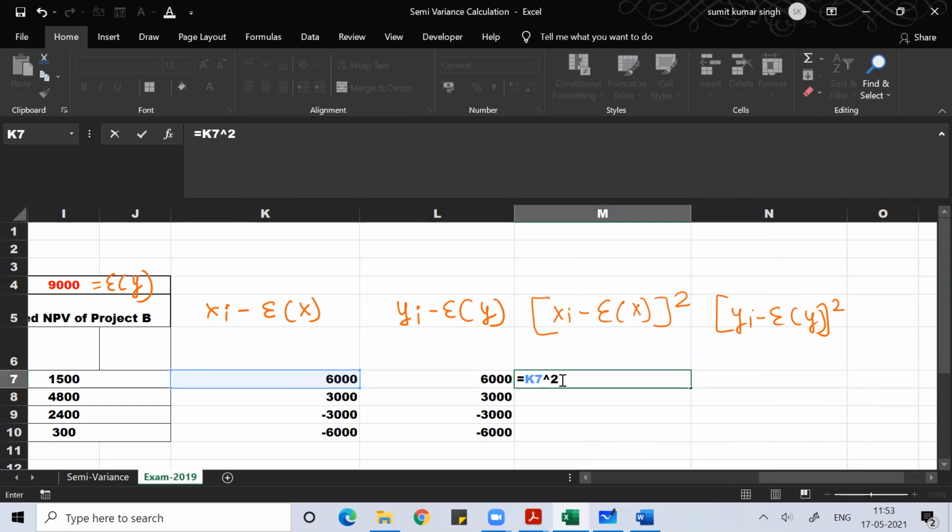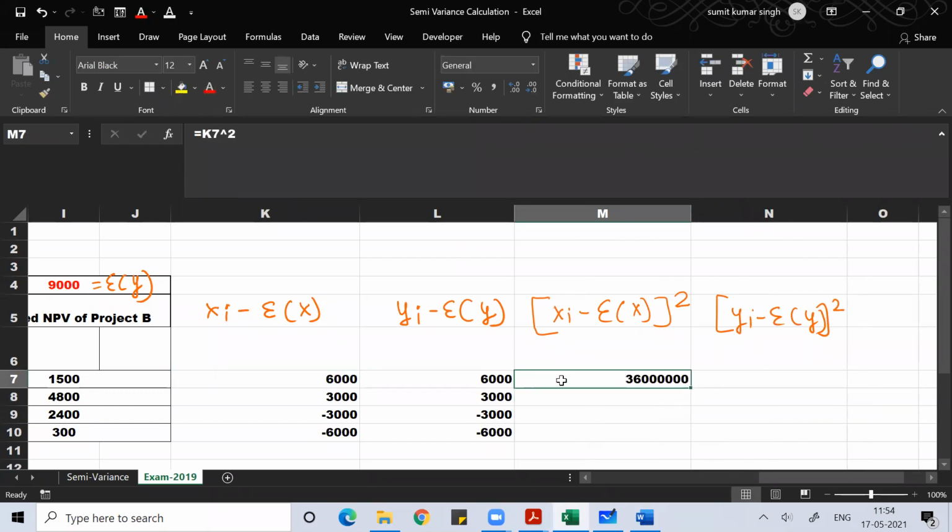6,000 squared, then 3,000 squared. I hope everyone understands how to do the square.